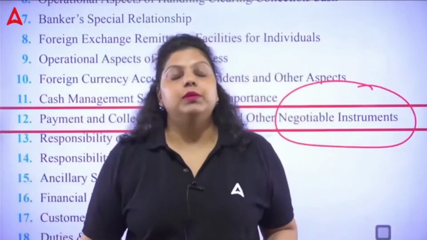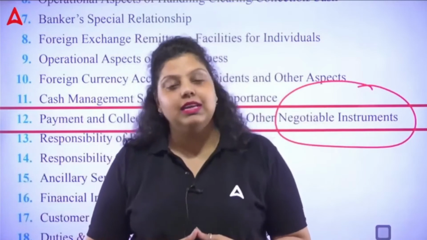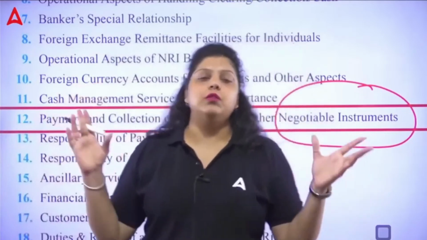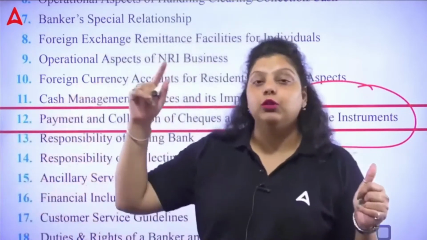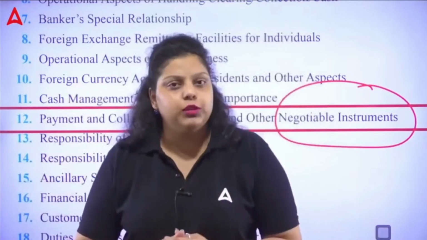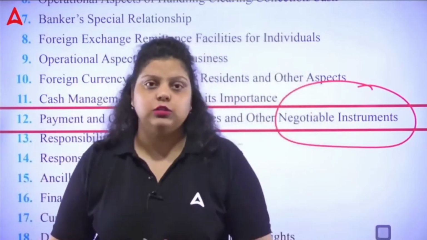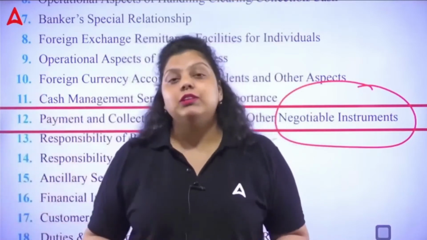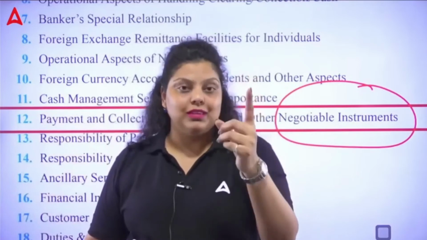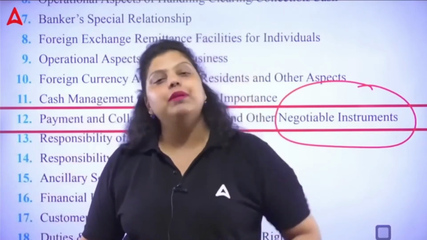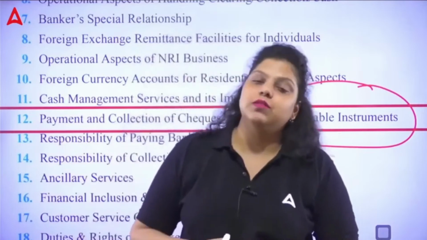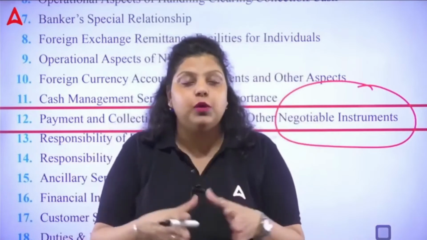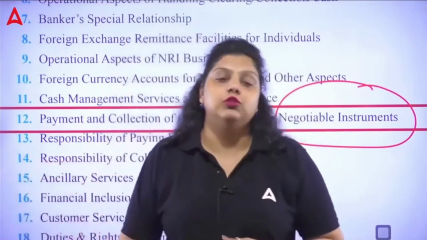Now, the Negotiable Instruments Act came in the year 1881. It talks about a lot of things. It talks about all the negotiable instruments as well as the holidays of a bank. Section 13 of the Negotiable Instruments Act talks about negotiable instruments, in which it says that there are three negotiable instruments: promissory note, bill of exchange, and check. Promissory note is defined under Section 4, bill of exchange is defined under Section 5, and check is defined under Section 6.